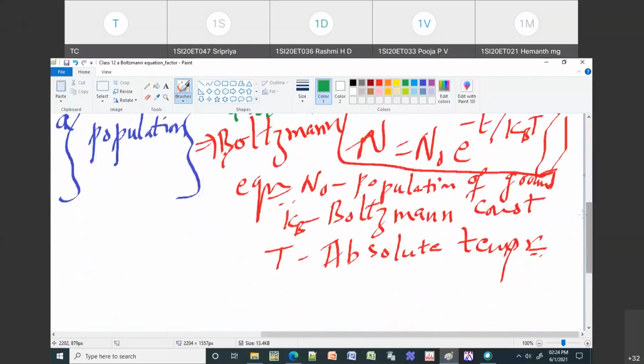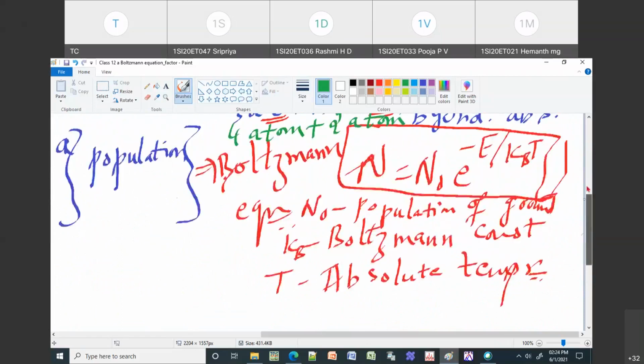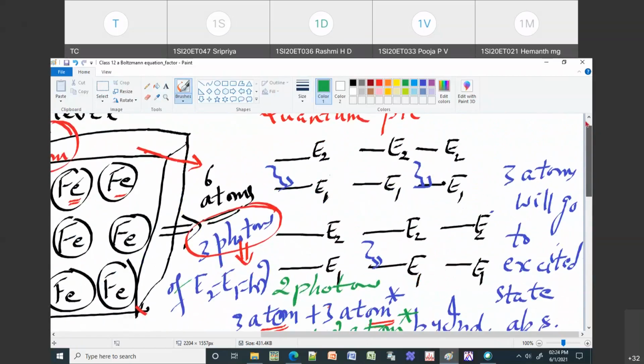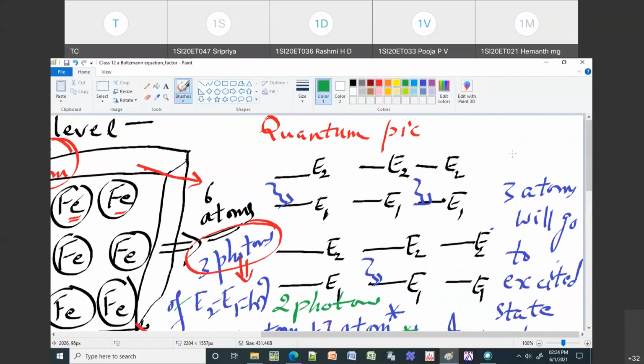number of atoms in a given energy state. I think this is clear for you, right? Is it clear? Population means it gives the number of atoms which are present in a given energy state. Okay, so is it clear? Can I go to the next one?